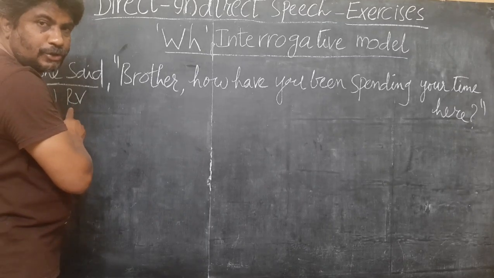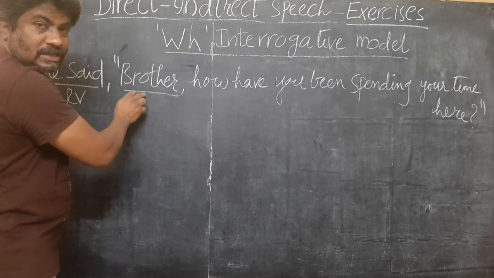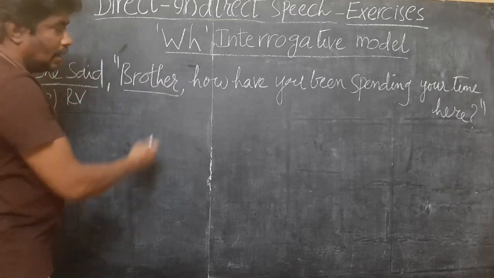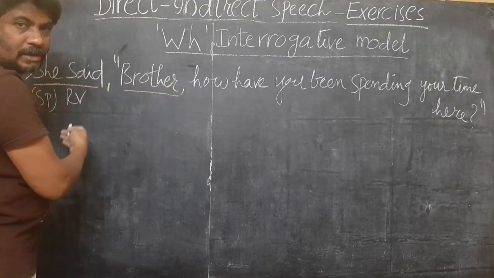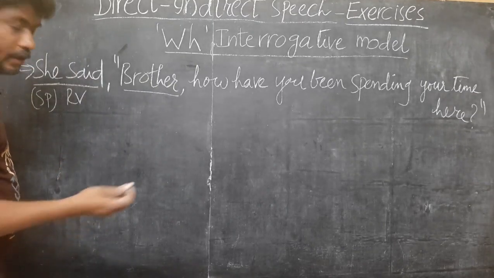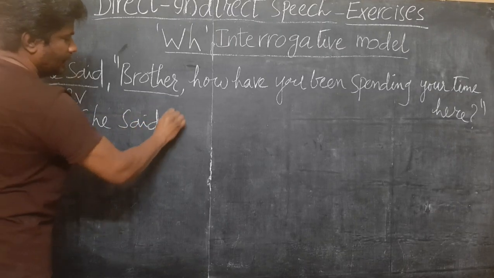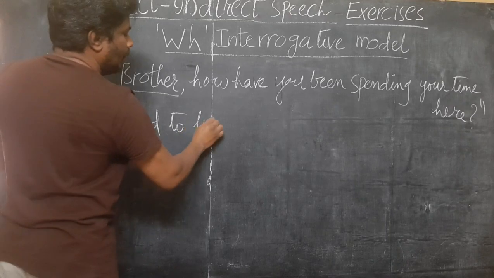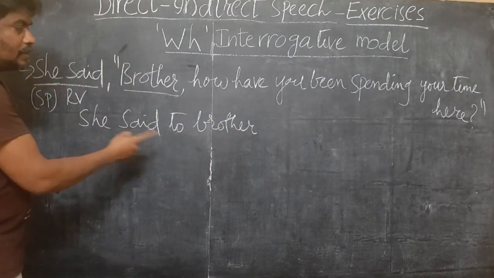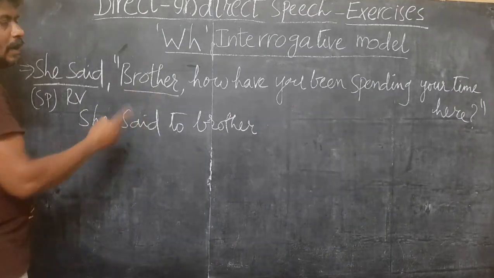Who is she speaking to? She is speaking to her brother. So he is the listener. It is given in the dialogue. You have to take it out of the dialogue. That means you have to rewrite the reporting verb. Here I am writing: She said to brother, or you can write, she said to her brother. Like this, you have to rewrite the reporting verb, and after that you have to make changes as usual.